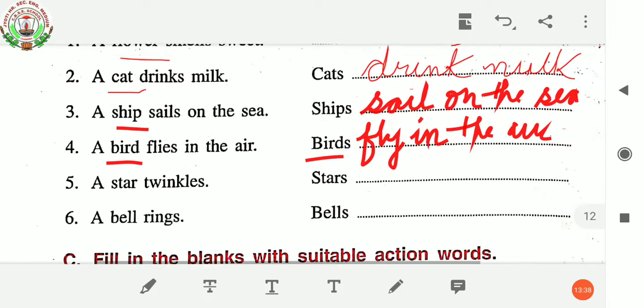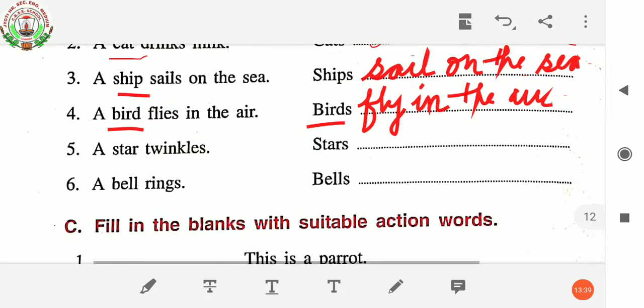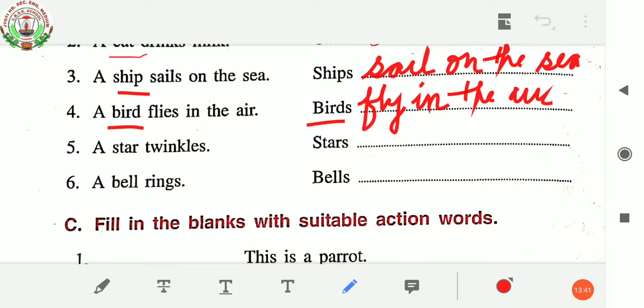Okay, now next, a star twinkles. So star is in the singular form, so we have changed it into stars in the plural form. So you have to write here, stars twinkle. Only twinkle you have to write. Okay, now next, that's the last one, a bell rings.